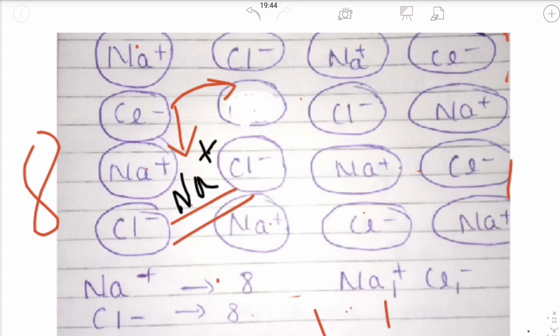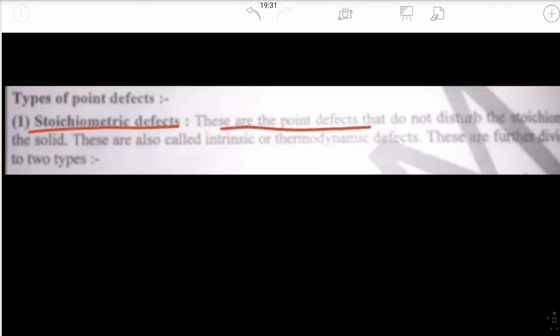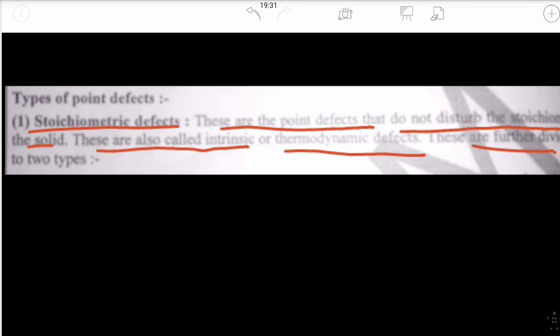This type of defect is called a stoichiometric defect. Stoichiometric defects are point defects that do not disturb the stoichiometry of the solid. They are also called intrinsic or thermodynamic defects. These are further divided into two types: vacancy defect and interstitial defect.